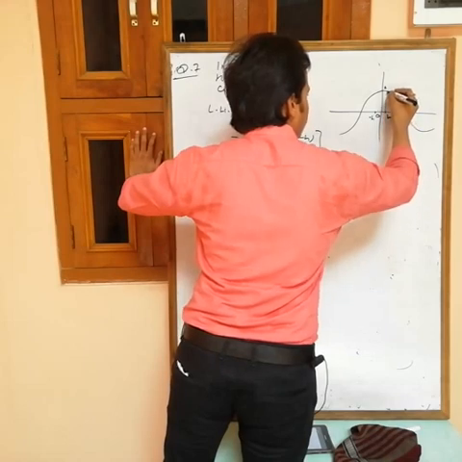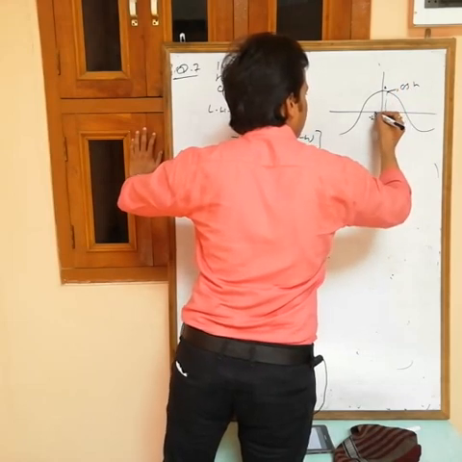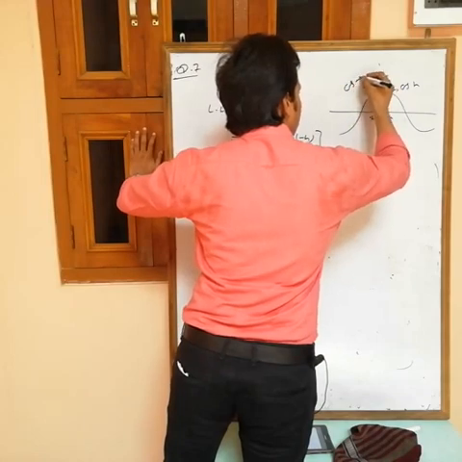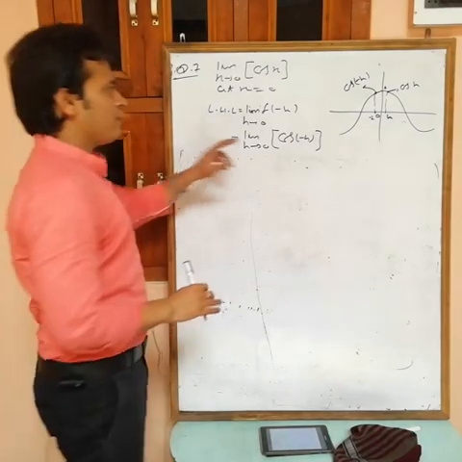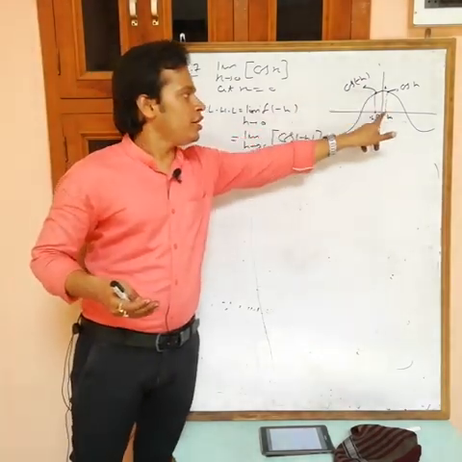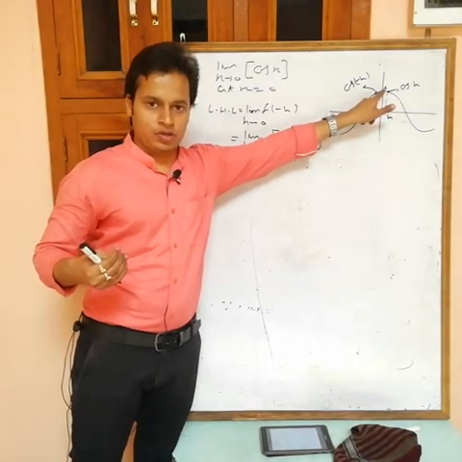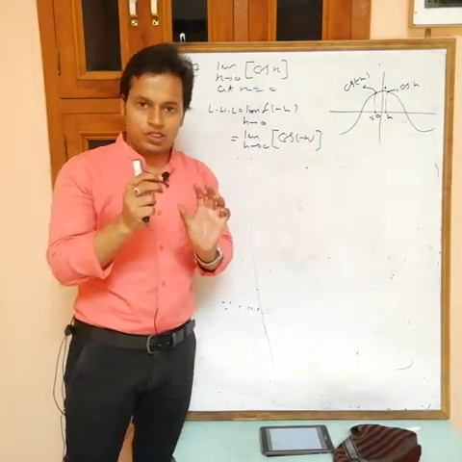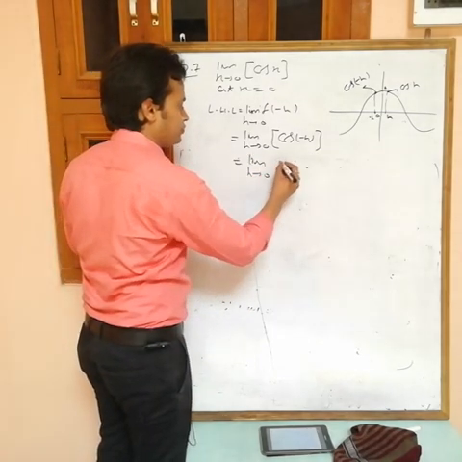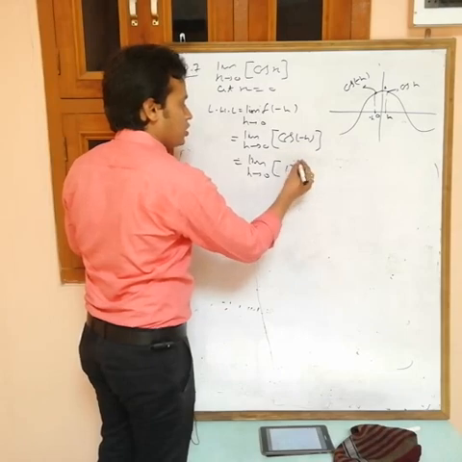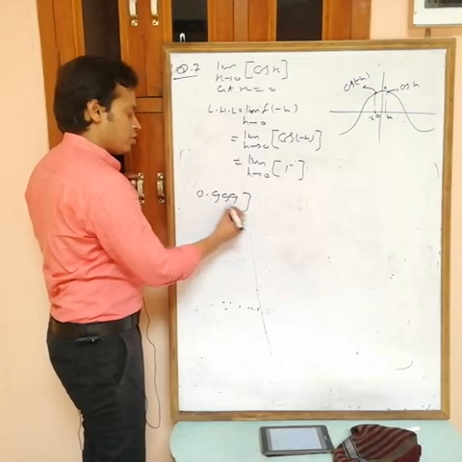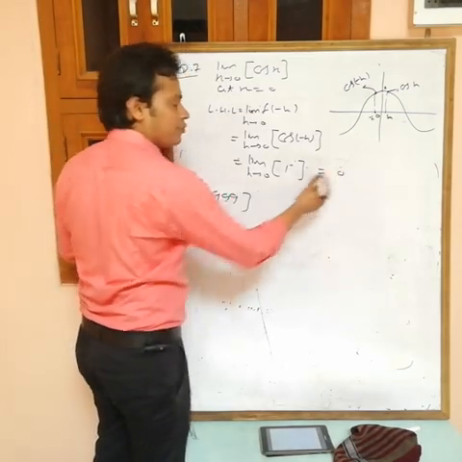So this is the value of cos h, and this is the value of cos minus h. The value of cos minus h is just less than 1. At 0 we have value 1, at 0 minus h we have a value just less than 1. So this is like limit h tending to 0, 1 minus. Now take any value just less than 1, suppose 0.999. The greatest integer of this one is 0.